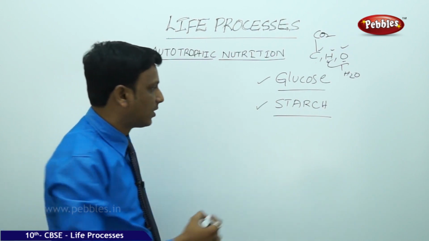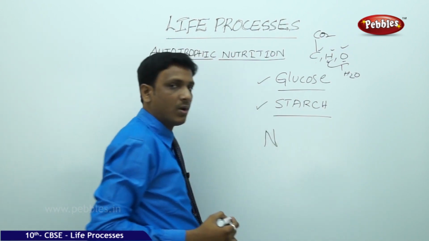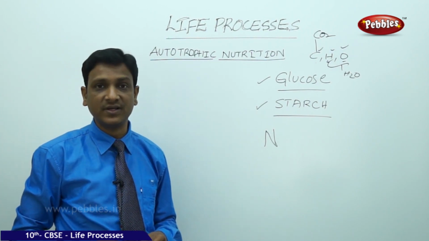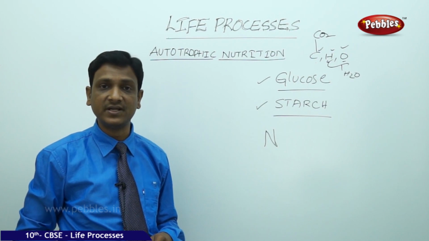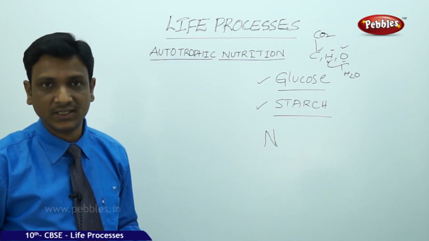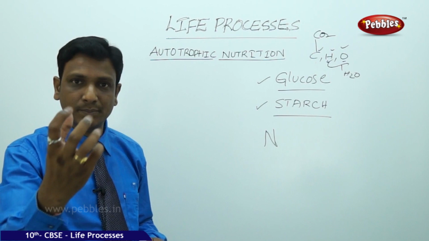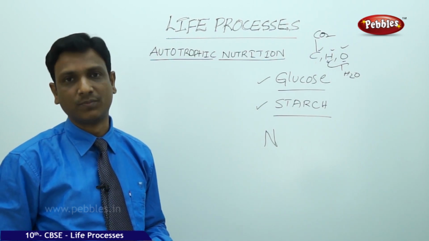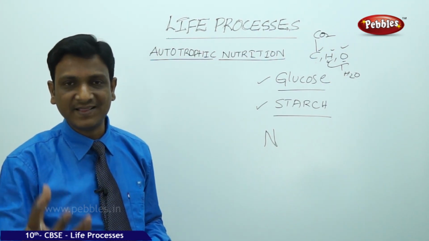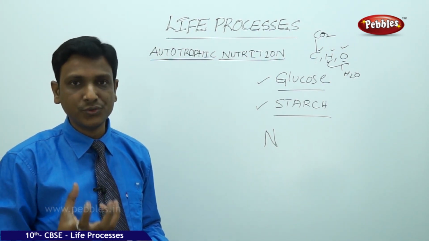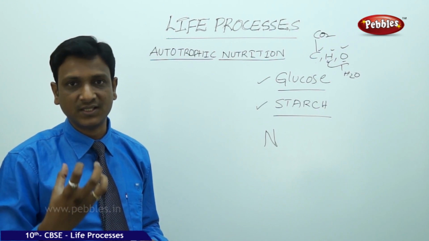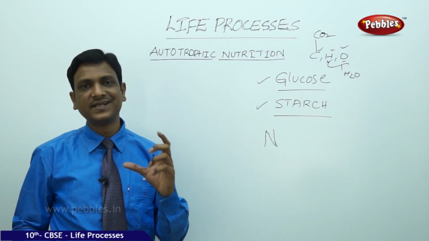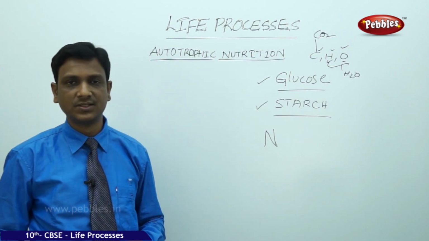But to make proteins, what is required? Nitrogen is required. So where is the nitrogen? Nitrogen is present in the atmosphere. Air has a lot of nitrogen. 78% of air is nitrogen. So can the plant directly breathe in the nitrogen from the atmosphere through its stomata? No, it is not possible. Plants cannot use the nitrogen in gaseous form which is in the air. So the nitrogen present in the air cannot be taken by the plants.